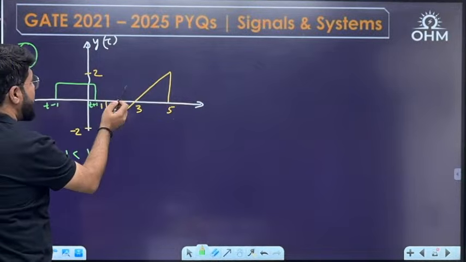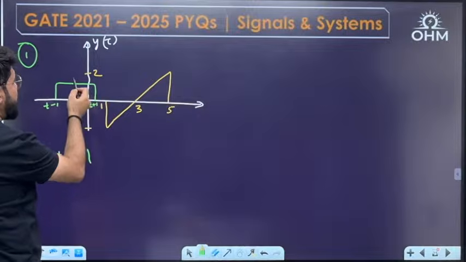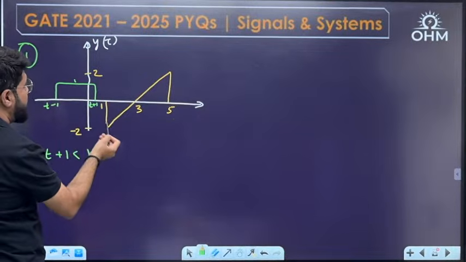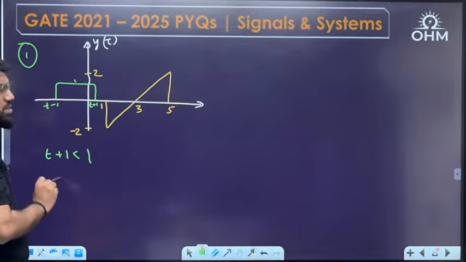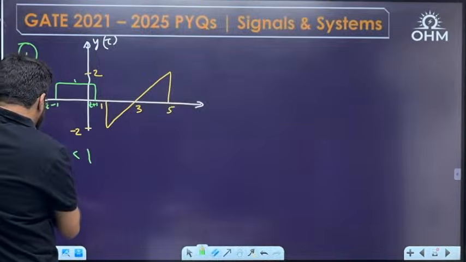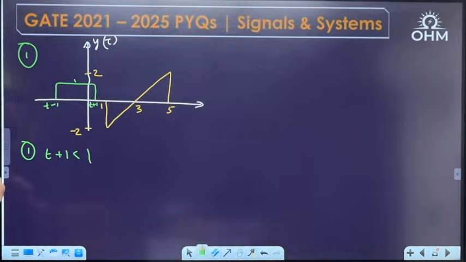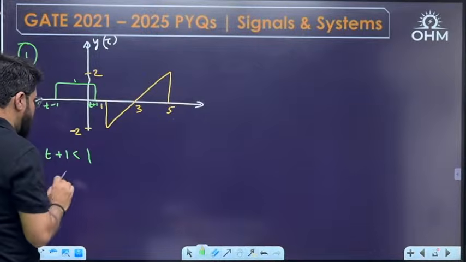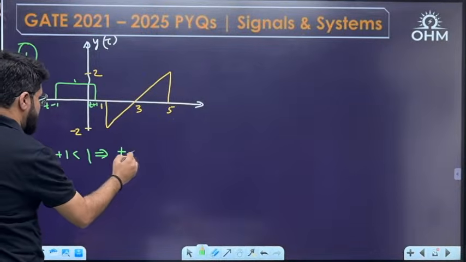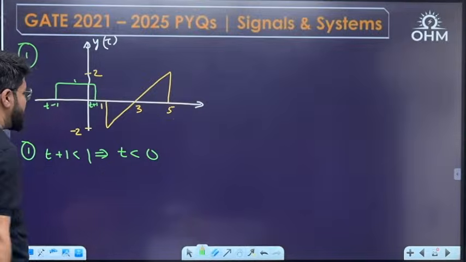Then there is no overlap. They cannot be multiplied, because wherever this is 1, the other is 0. The other starts from 1. Wherever the other one is non-zero, the first one is 0. So for t plus 1 less than 1, what is going to happen? T plus 1 less than 1 means t less than 0.